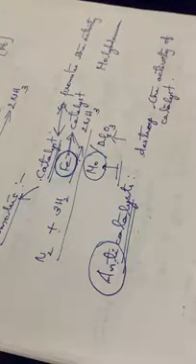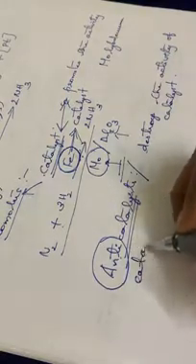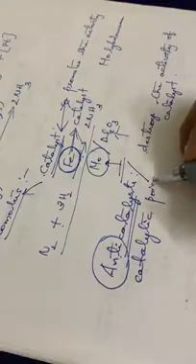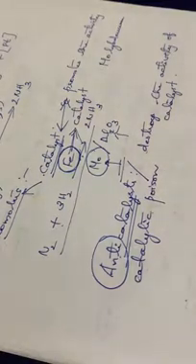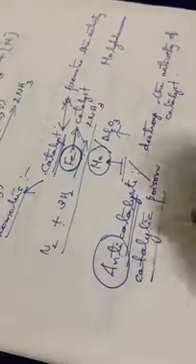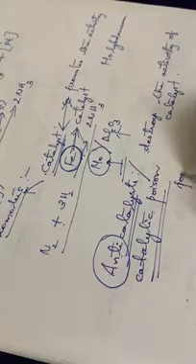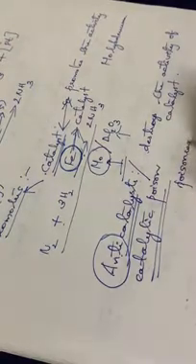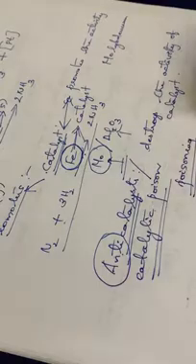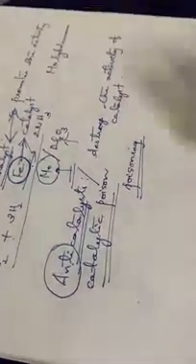Such substances are called anti-catalysts, or another term is catalytic poison. The process is called catalytic poisoning, or simply poisoning, which means destroying the activity of the catalyst.